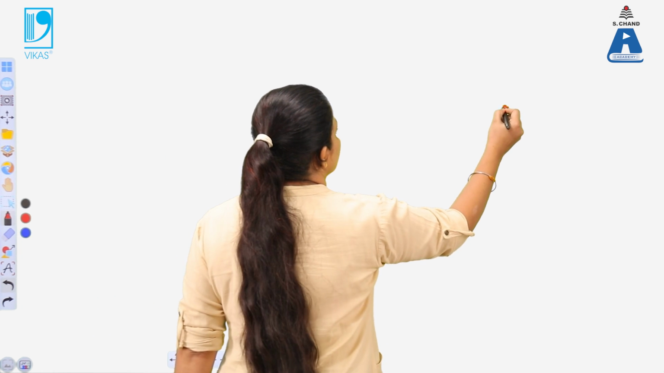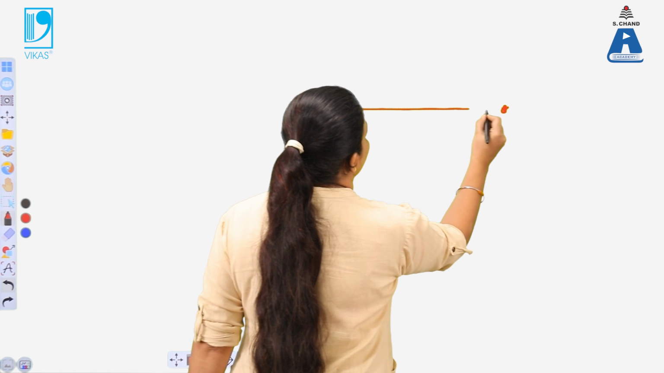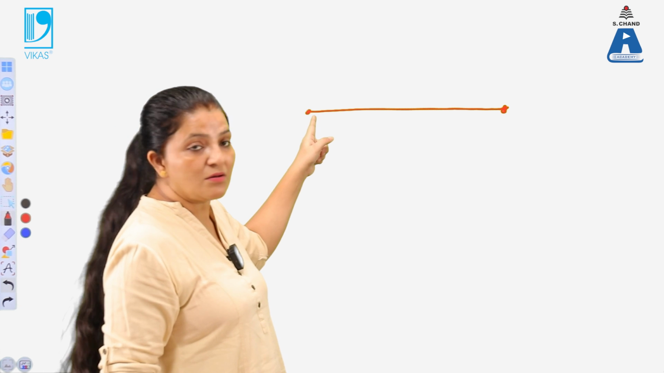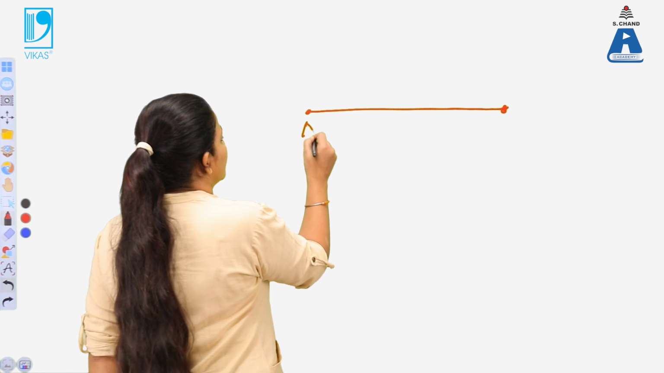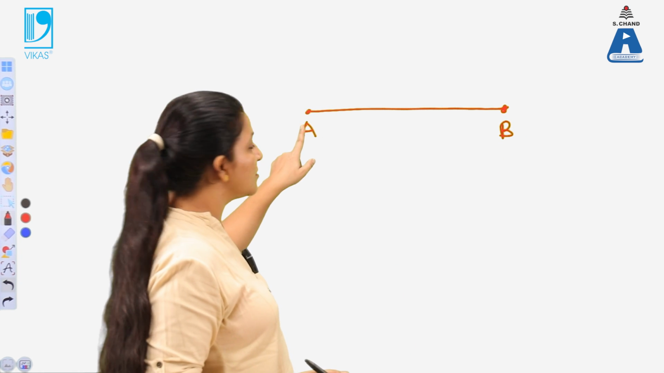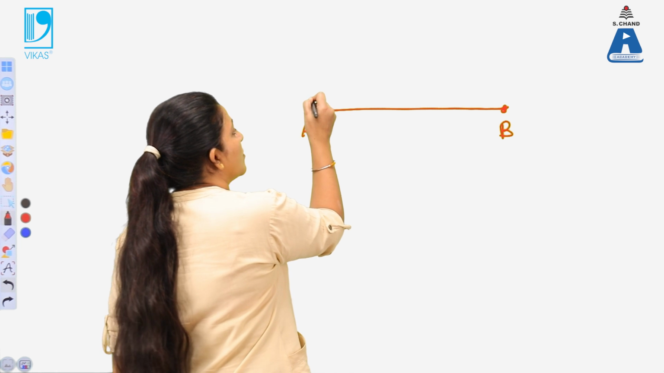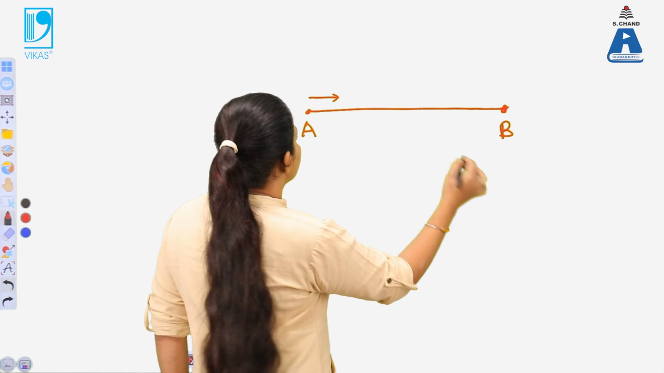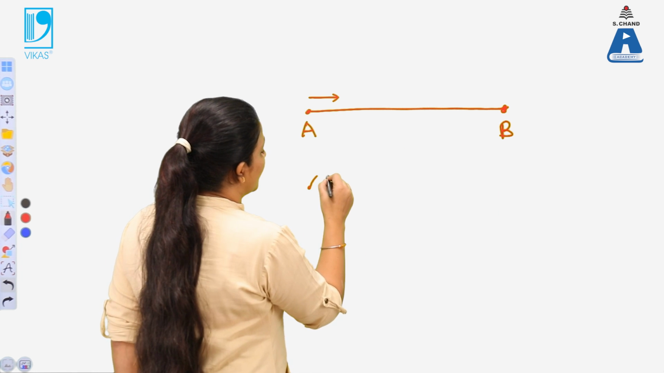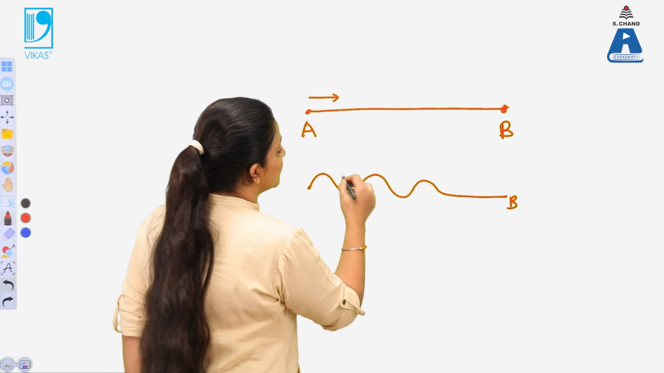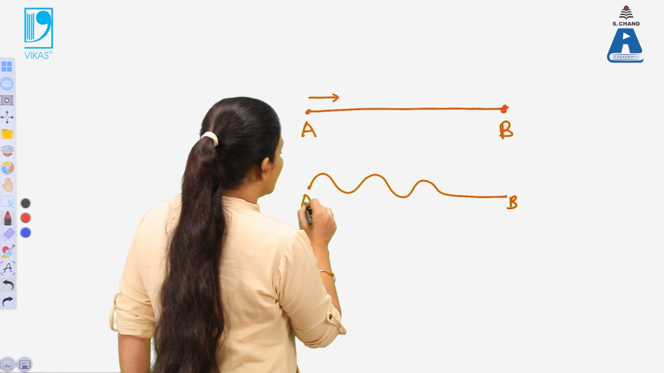So now, if these are the two ends and a rope or a wire is fixed between these two ends, for example, these two ends are fixed. Now we loosen one end and apply a jerk on this end. When we apply the jerk on this end, waves are traveling over here. Such kind of waves are produced in the wire. This wave will travel from point A to point B.